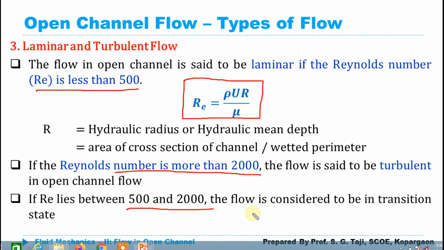Now in case of pipe, if the value of Reynolds number is less than 2000, then it was treated as laminar flow, and if it is greater than 4000, then it was treated as turbulent flow.